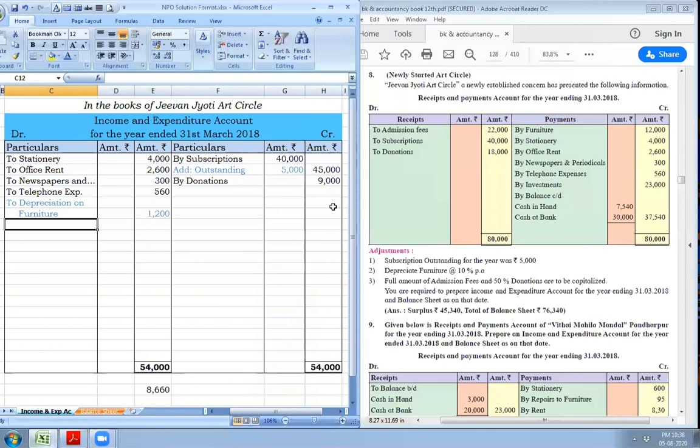As you can see, credit side is heavy and debit side total is rupees 8,660. So the surplus is equal to rupees 54,000 minus rupees 8,660, rupees 45,340. This surplus will transfer to capital fund.